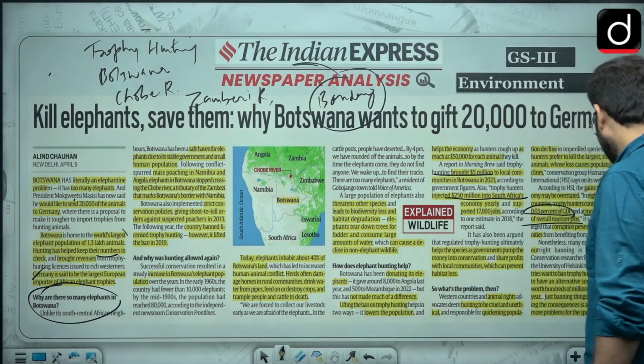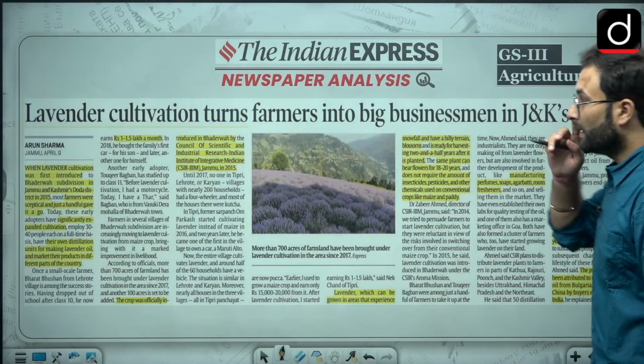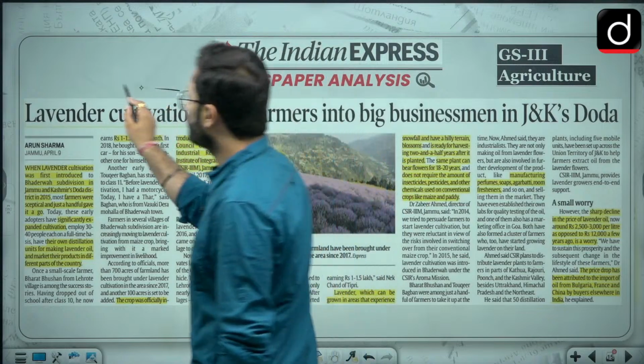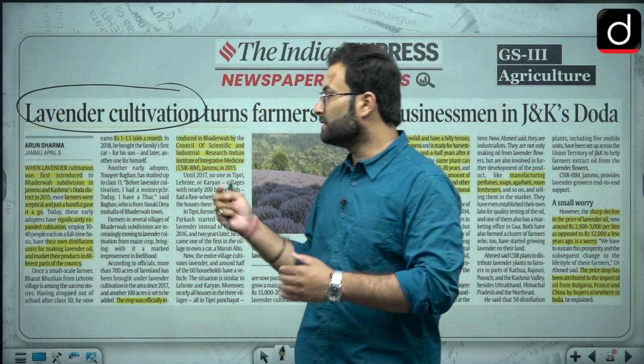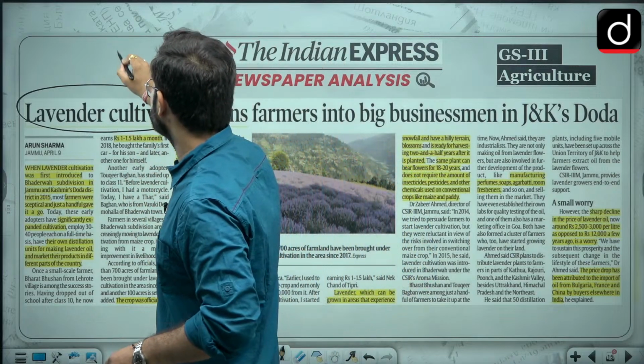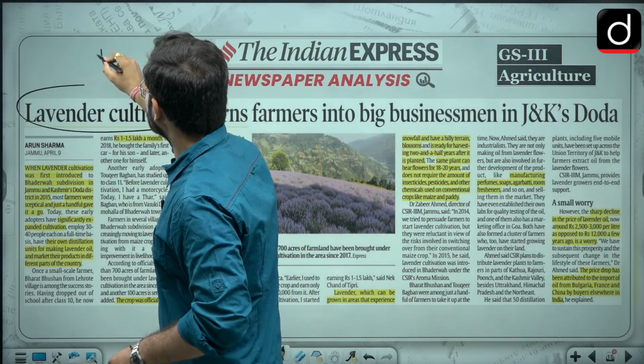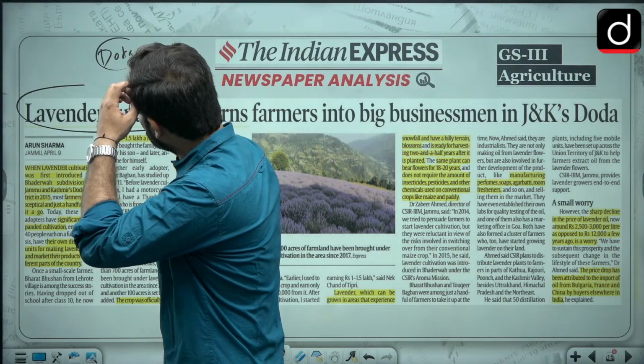Okay, now we can move further with the next article, that is related to lavender cultivation. I will not go into details of this because that will not be very much important. But recently in Jammu and Kashmir, there is this particular district, that is Doda district.